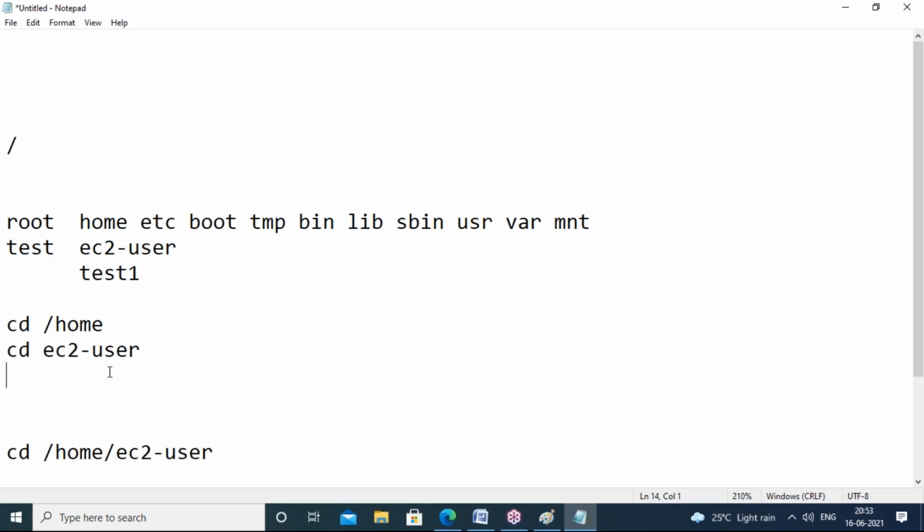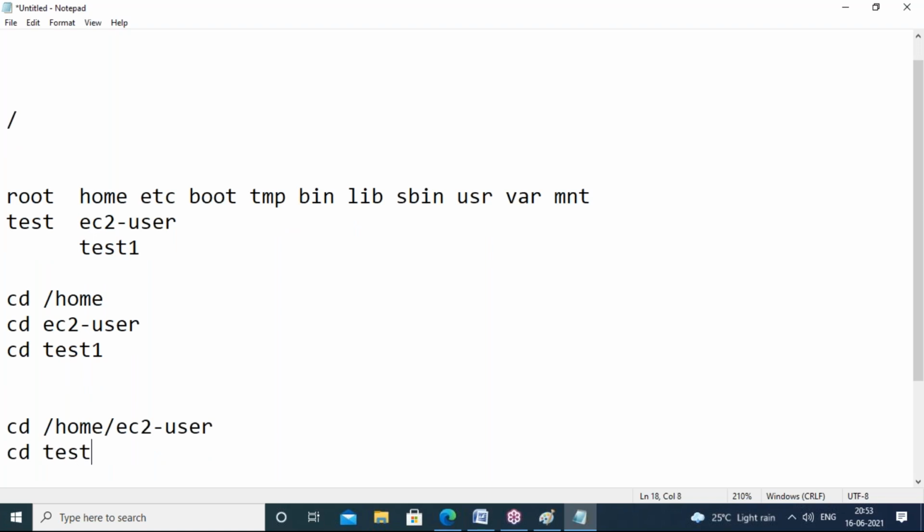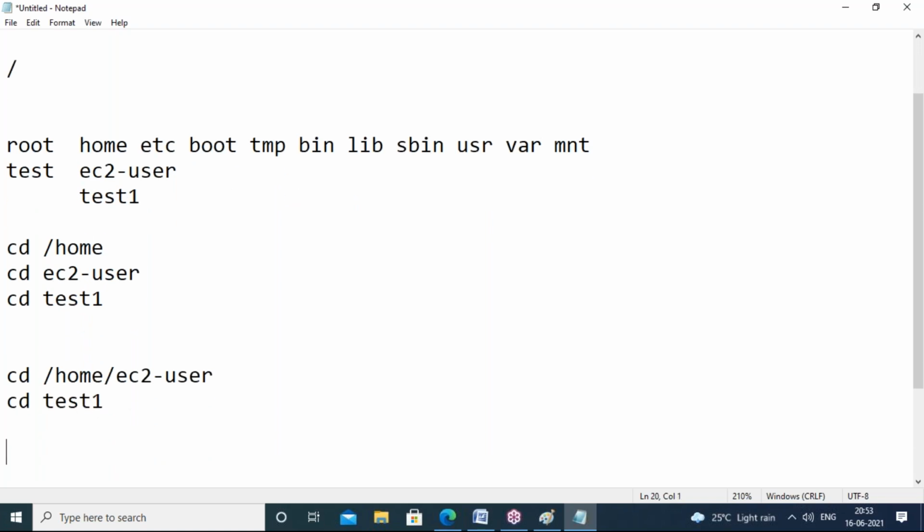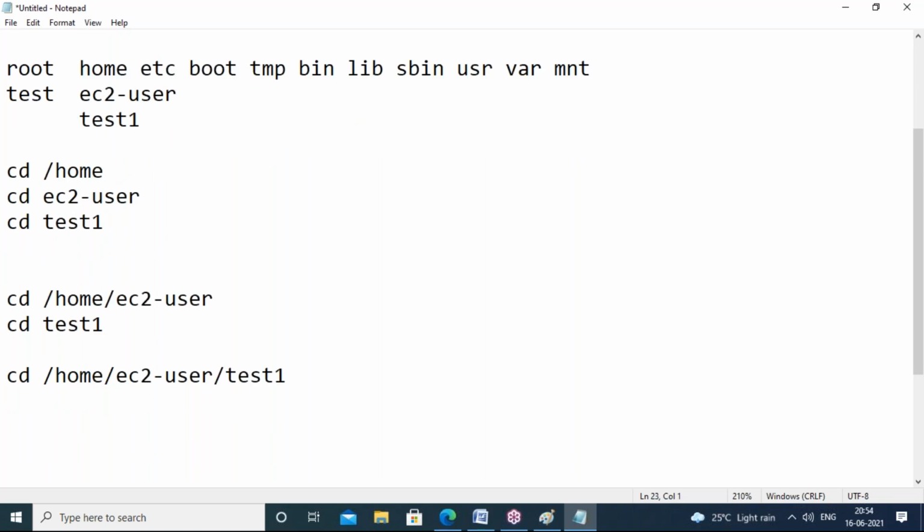Now tell me, guys. Which one is correct? Which one is correct here? This one or this one? Both are correct. /home/ec2-user/test1. So which one is correct now out of three? Second one and third one. First one also correct also.